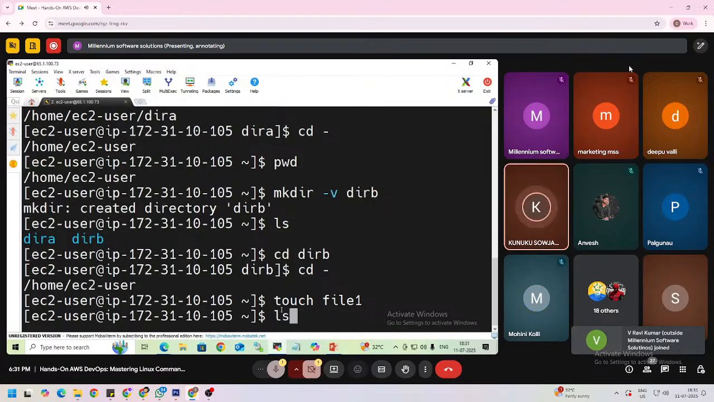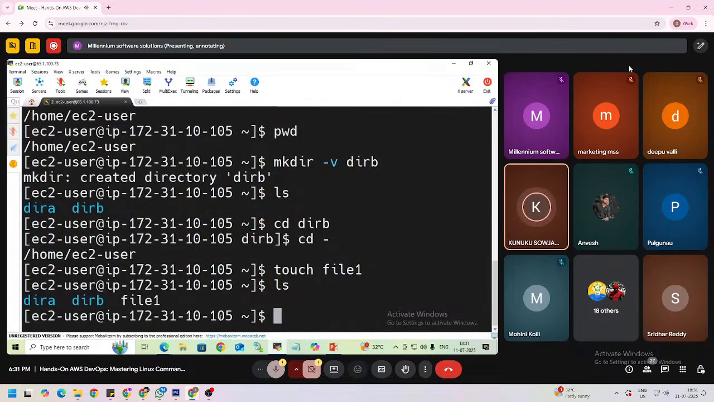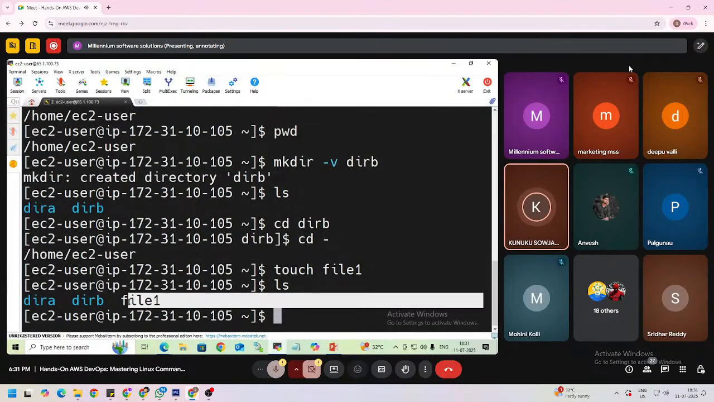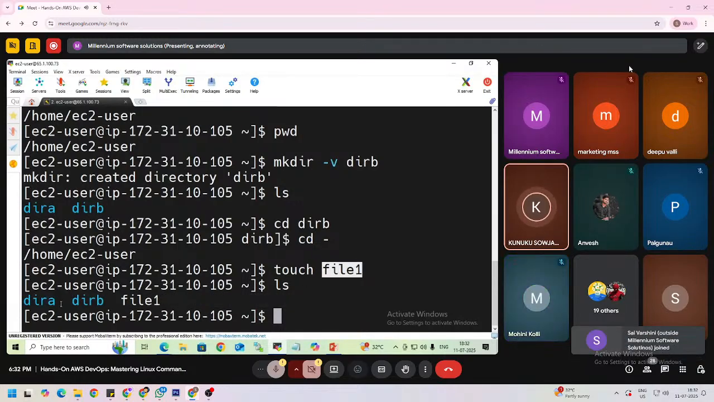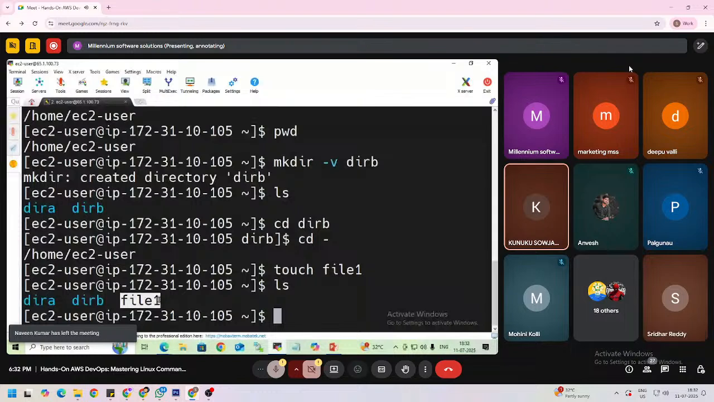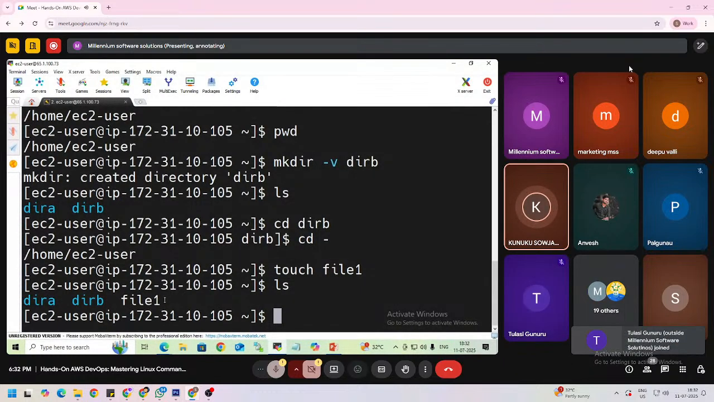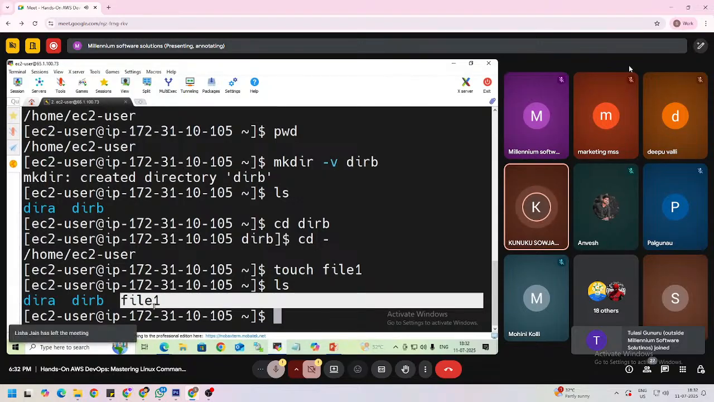So how can we list whether file1 is created or not? By using the ls command, we can list, right? So this is the file1 whatever we created just now. Here directory A and directory B were created by using mkdir, and file1 was created by using the touch command, right? Here it is an empty file, so nothing is there inside this file.